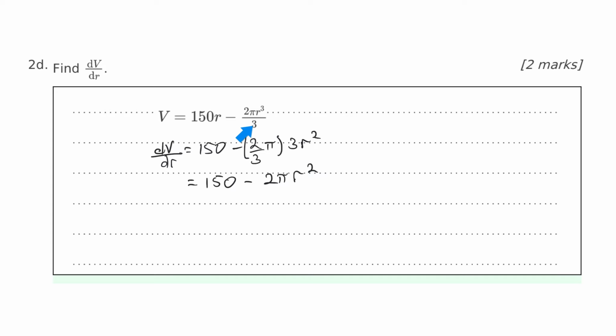Here, 2 pi on 3 is actually a constant, so I took it out just so we can focus on the r cubed. Because remember, it's dV/dr, we're only interested in the r. So we bring the 3 down to the front, and that's what I did here. Then 3 minus 1 is 2, and so that is the derivative of r cubed. Then we resolve that up to 150 minus 2 pi r squared.